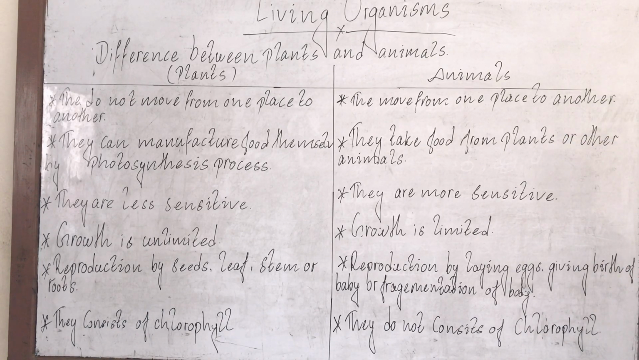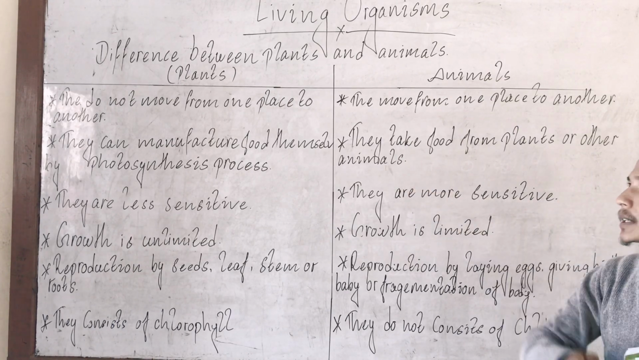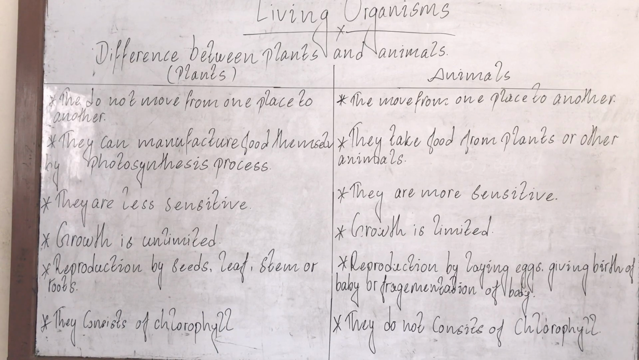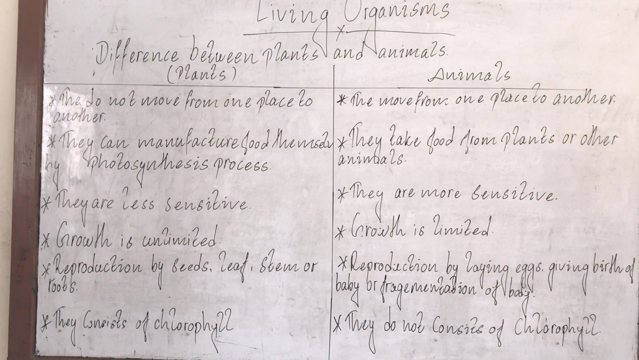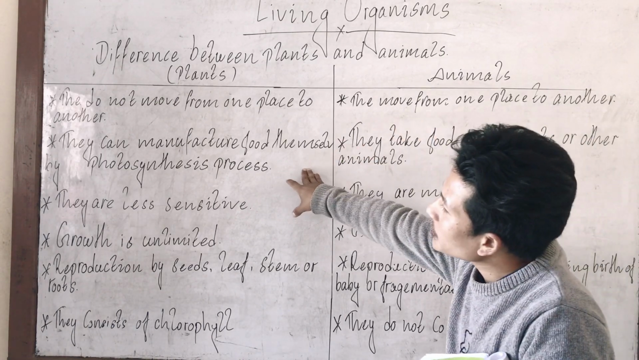They need to move from one place to another because they need to find food, and to source the food and the shelter, they need to move from one place to another. But the plants do not need to source food. They can prepare their food by themselves. That's why they don't need to move from one place to another, and they are not moving from here to there. Okay. So let me move on to the next point.